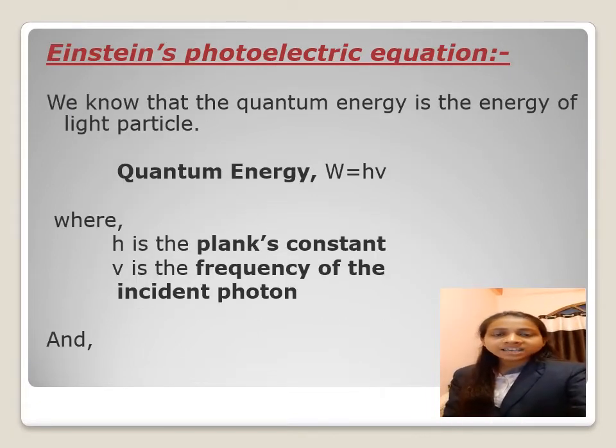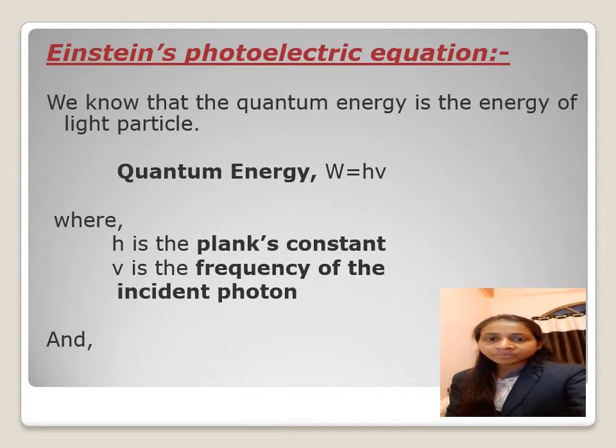Now we discuss about Einstein photoelectric equation. We know that the quantum energy is the energy of light particle.